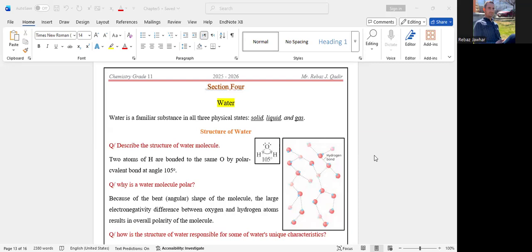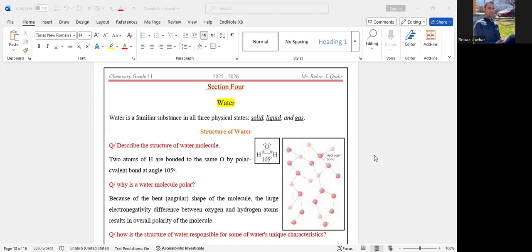We know that water exists in all three states: solid, liquid, and gas. The structure of water is very, very important because the structure is responsible for some unique properties or characteristics of water. For example, the structure of water is composed of one oxygen and two hydrogen. They are bonded together, and the typical bond between oxygen and hydrogen is called a polar covalent bond.